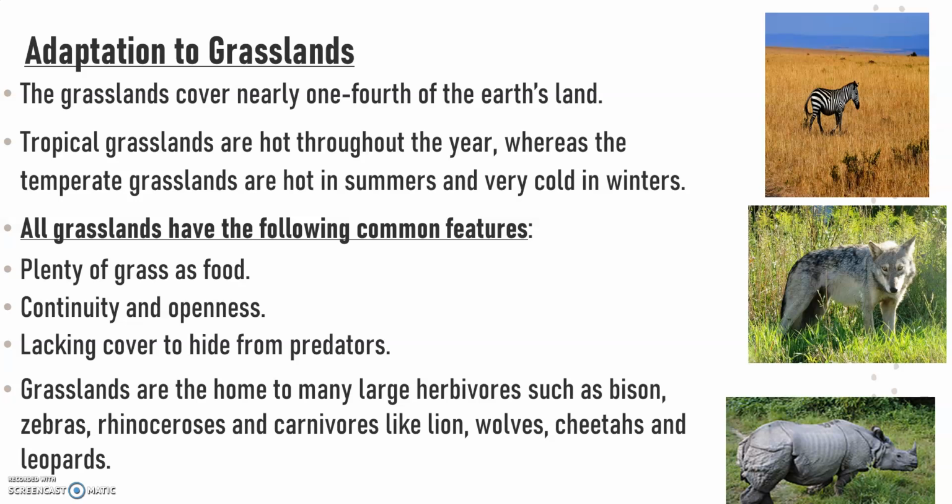All grasslands have the following common features. Plenty of grass as food, continuity and openness, lacking cover to hide from predators. Therefore, the type of animals living in grasslands around the world are similar. The animals are mostly plant-eating. Examples: deer, horse, etc. And temperate grasslands are the home to many large herbivores such as bison, zebras, rhinos, and wild horses, and carnivores like lion, wolves, cheetahs, and leopards.